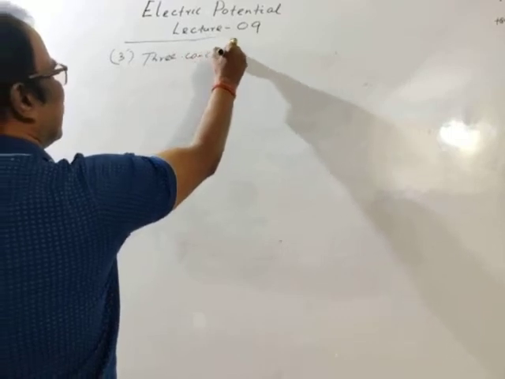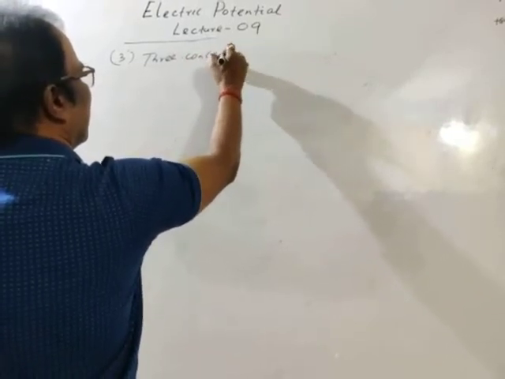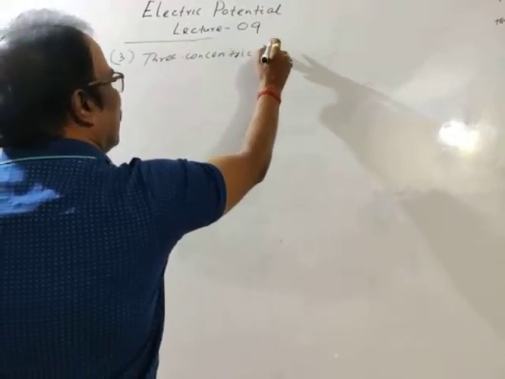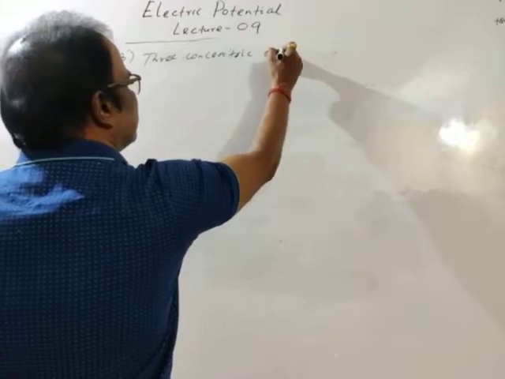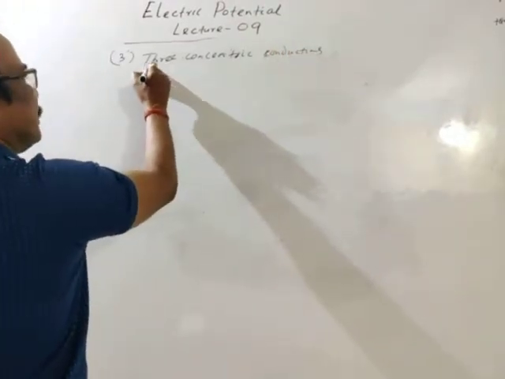3 concentric conducting spheres or cells.